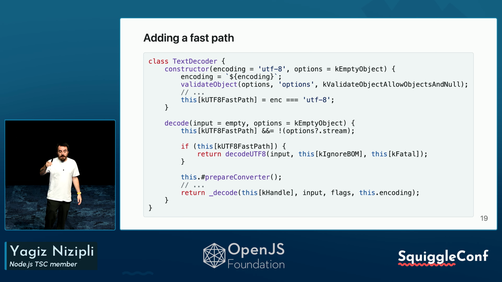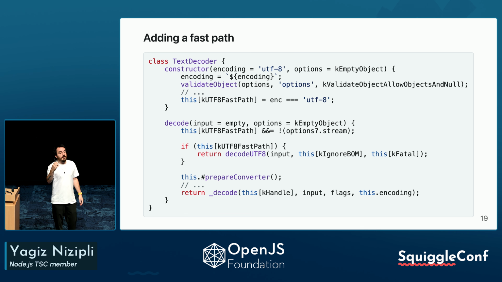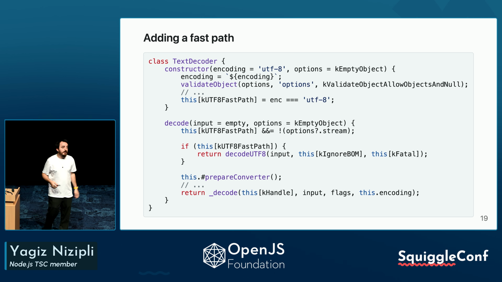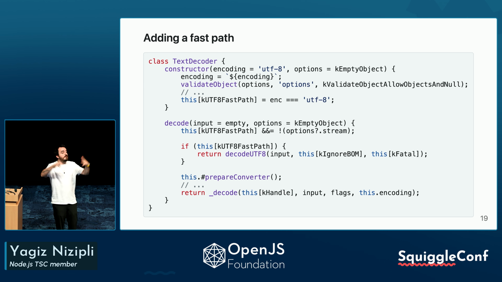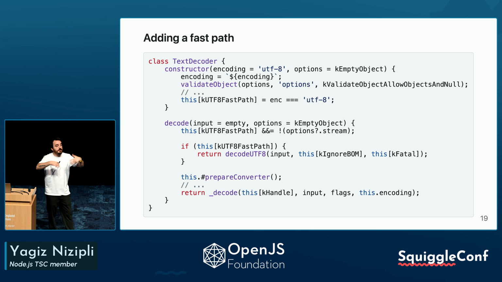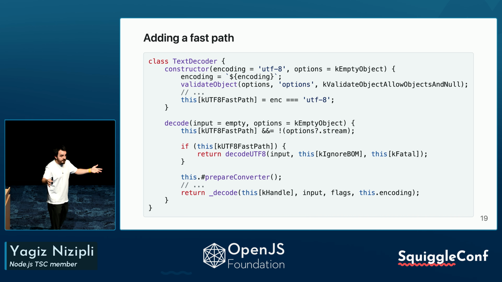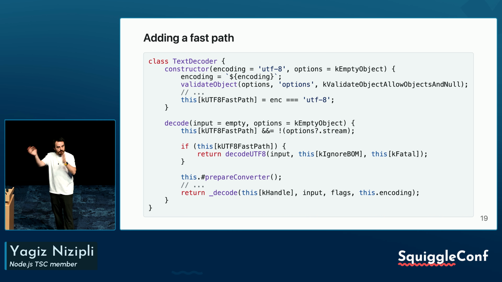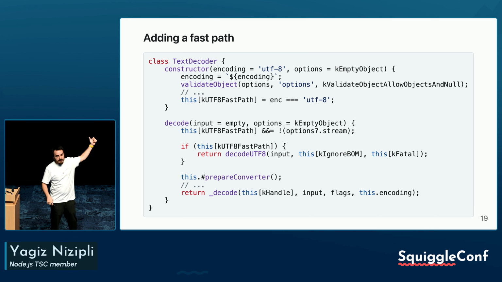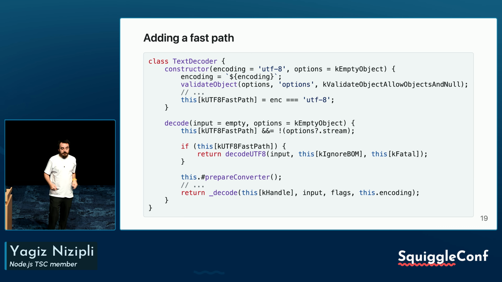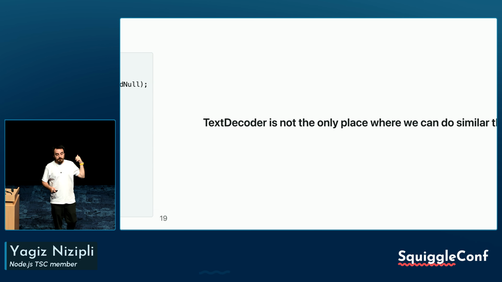This is done by avoiding initialization of ICU, because we no longer need ICU for operating. But in other encoding types, if you initialize a text encoder or text decoder, it creates an ICU instance, a string decoder instance beneath that. So if we lazy load it, meaning that if you see this prepare converter function, this is called only if the value is not a UTF-8 value. So this is one small fast path.